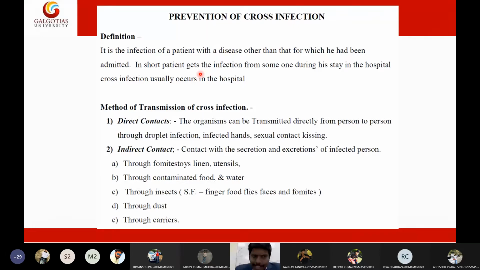Now let us see the chain of infection. Only if we know how an infectious agent passes can we restrict its transmission in society or in the hospital.